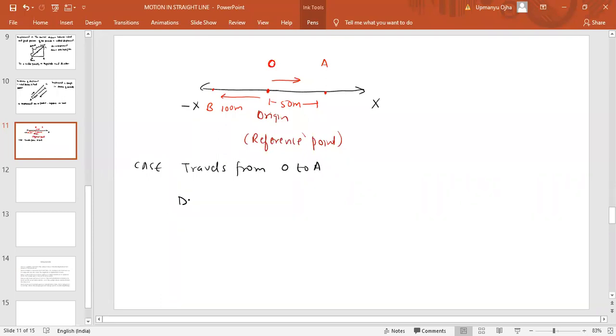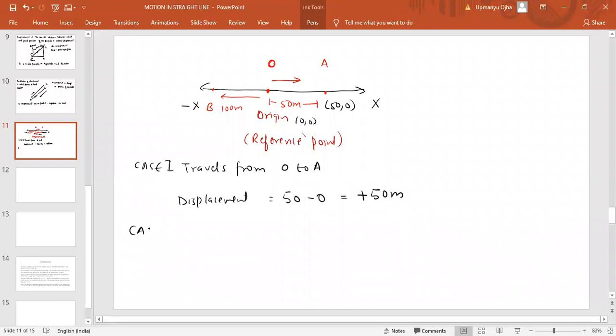Now displacement is defined as final position minus initial position. On the x-axis, the coordinate of this point would be 50, 0. The coordinate of the origin would be 0, 0. The displacement when the particle travels from O to A is equal to final position, which is 50, minus initial position, which is 0, which means displacement would be plus 50 meter. So when the particle travels from O to A, the displacement is positive. Why positive? Because the particle moves along the positive x direction.